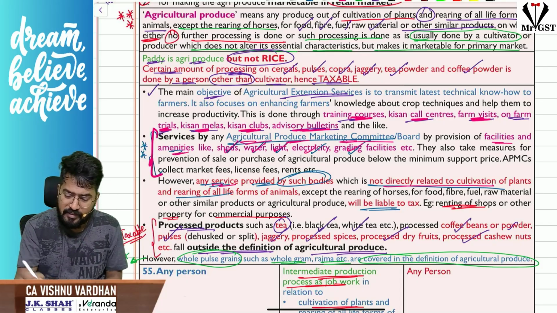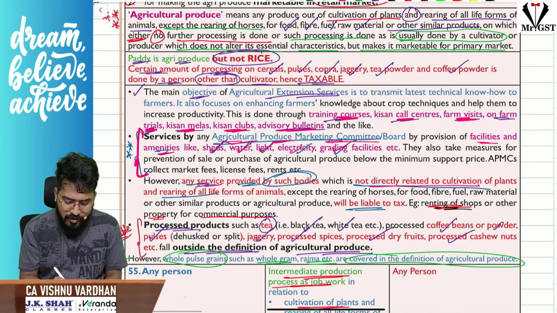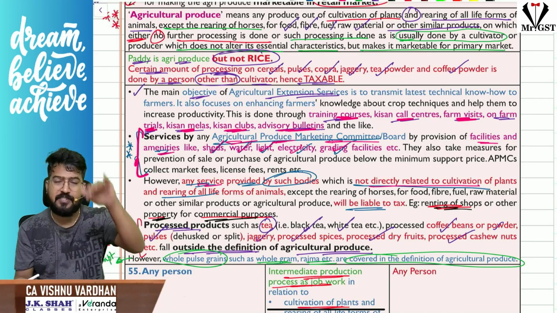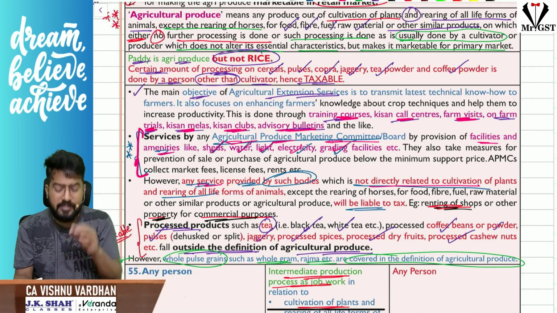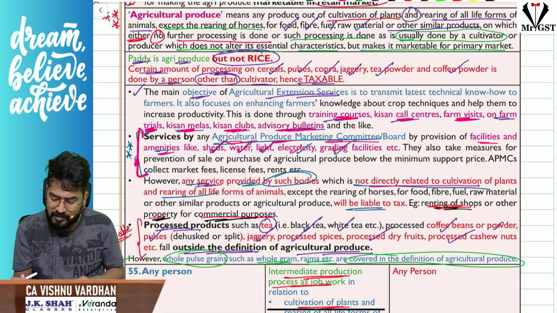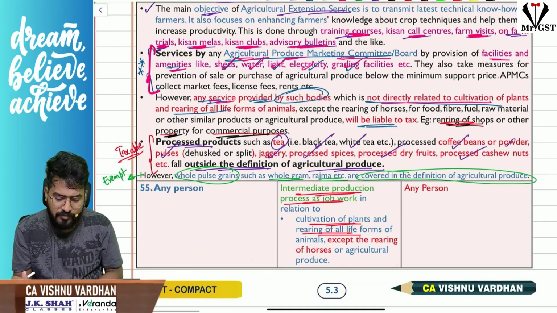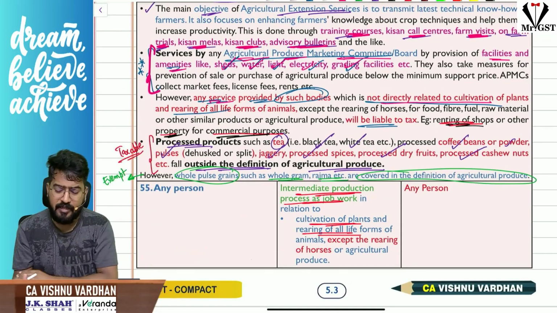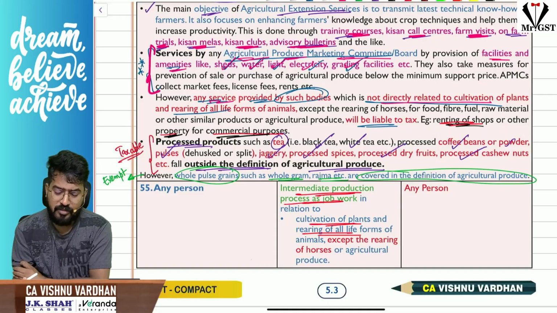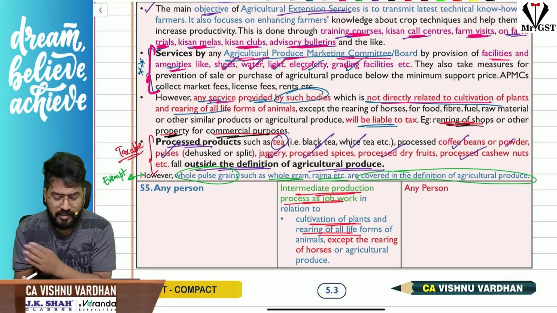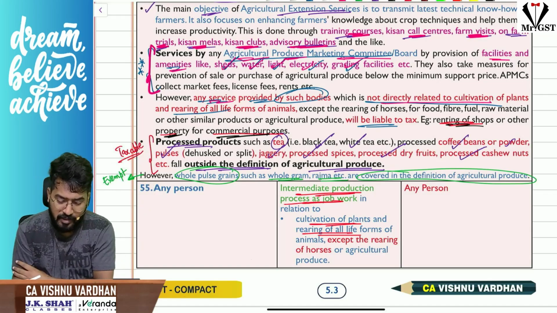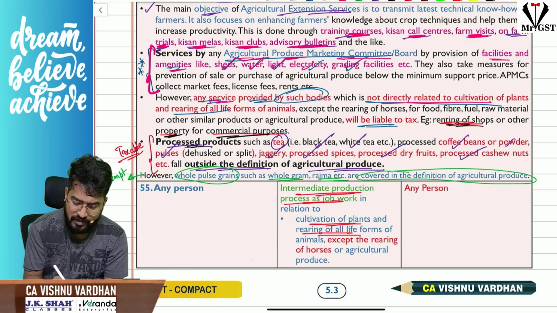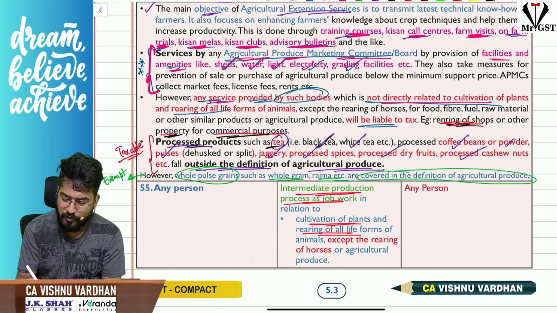That means, see, for example, here they will be renting out some shops or other properties for commercial purpose. They might be having some properties, so that they will be renting out, sir. That is taxable, sir. That is taxable. Next, if these bodies are providing something directly related to this agricultural produce, then it is fine. But anything else, any commercial properties for commercial purpose, if at all anything they are renting out, that will become taxable.